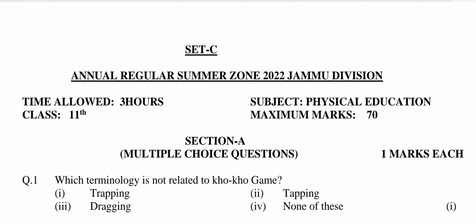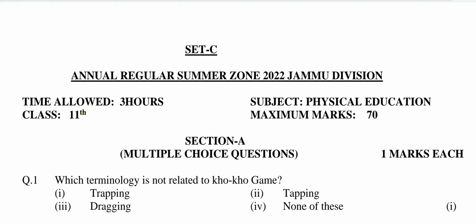I hope that this question paper is helpful for the students who are going to appear during the session annual regular 2022 in winter zone of Jammu division, Kashmir division and in annual regular summer zone 2023 of Jammu division. Time allowed 3 hours.